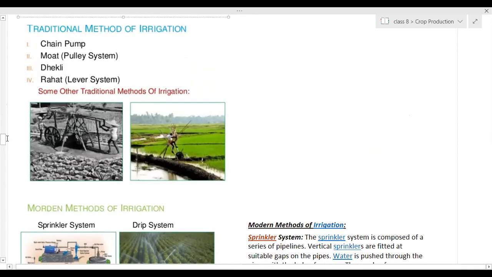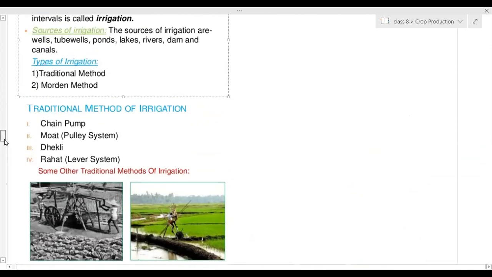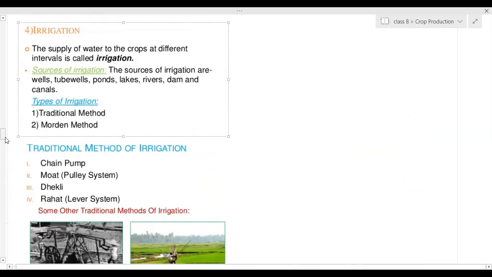Ma'am, can you please go up? What happened? Do faster, faster. You have to write fast. Can you go a little up? Why this much also you have not written? 4 lines. You people are writing very slow. Improve your speed.